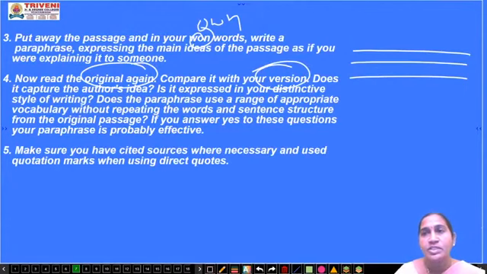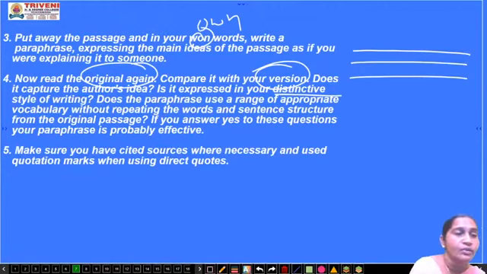Does it capture the author's idea, what the author wants to tell, and does what you have written match it or not? You have to find that out. Is it expressed in your distinctive, innovative style of writing? Does the paragraph use a range of appropriate vocabulary without repeating words?